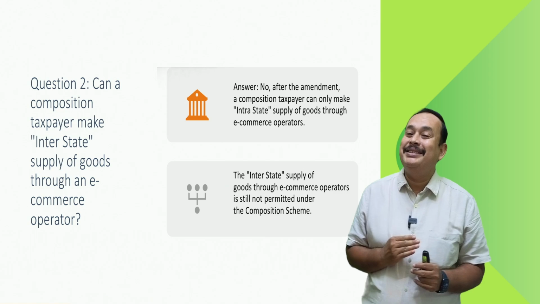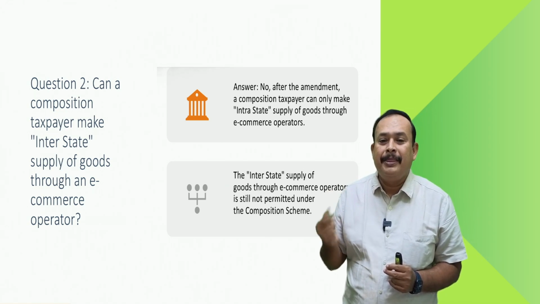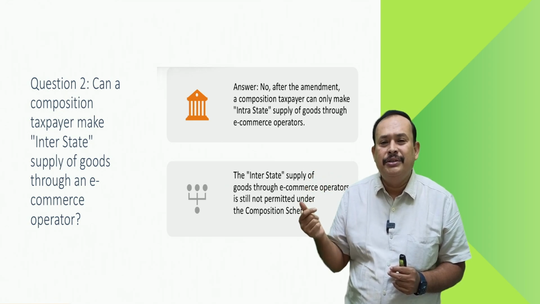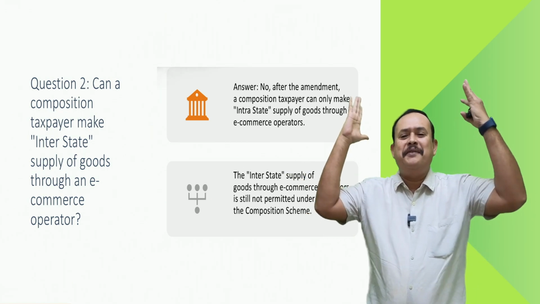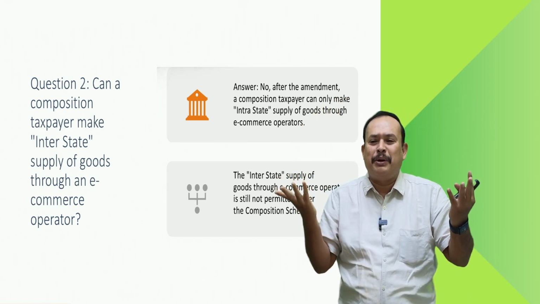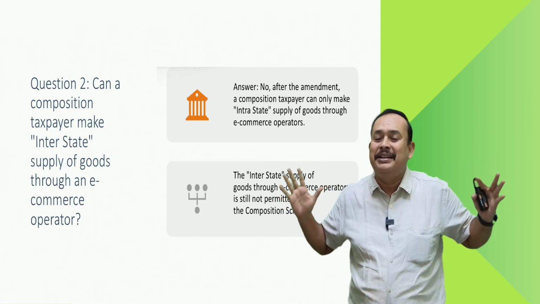Answer to me, please. First, quickly. Eligible or not? Yes or no? Eligible, excellent. Hats off to the answer. Yes, sir.